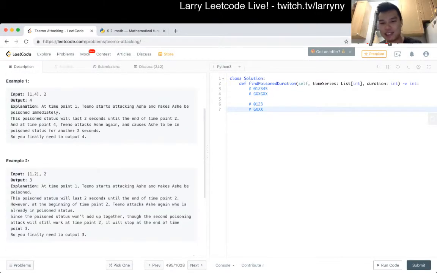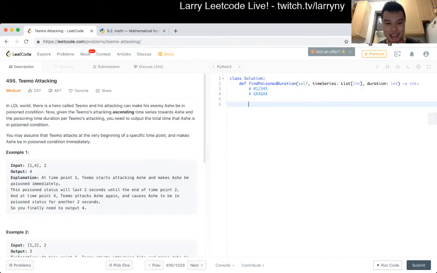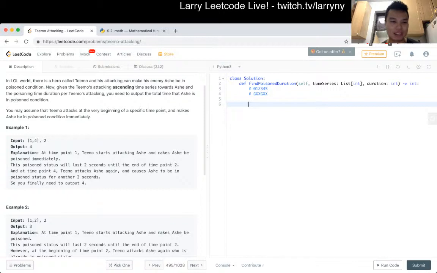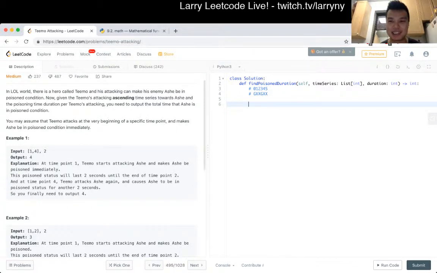There are a couple of ways to do these sweep line things, especially with the duration being fixed. Given that 10,000 input, there will be at most 20,000 events. I'm also looking to see if there are duplicate numbers, which I guess doesn't really matter.